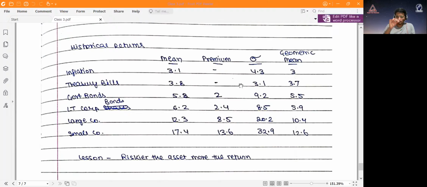So basically, based on historical data, the standard deviation of treasury bills is 3.1, then 9.2, 8.5, 20.2, 32.9. As you can see, the standard deviation is increasing, and as it increases, so is the mean, so the return is also increasing.